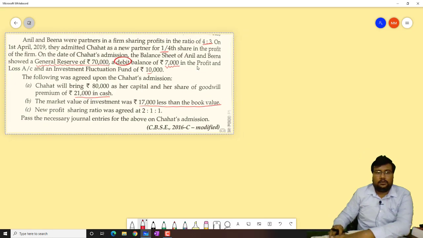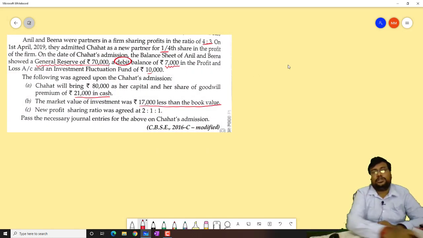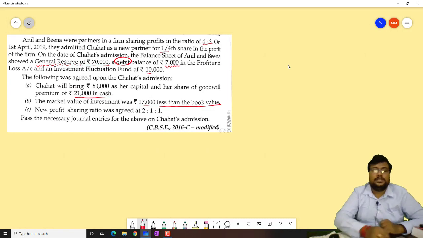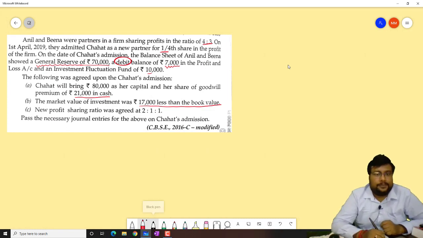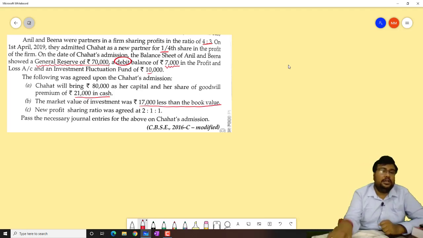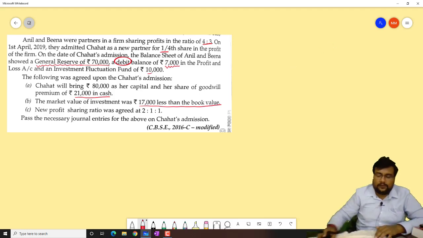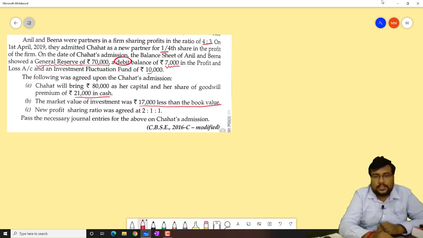So in this particular question, there is no revaluation account given, but you have to see that indirectly the revaluation content is given. So let's start with the first one.